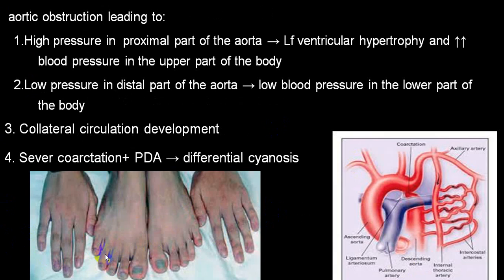That cyanosis will be much clearer in the two lower limbs, and you will have no cyanosis in the upper limb. This is called typical differential cyanosis, because from the PDA, the deoxygenated blood from the pulmonary circulation is entering into the descending aorta and supplying the lower limb. So you will have cyanosis plus clubbing, which will develop very fast.